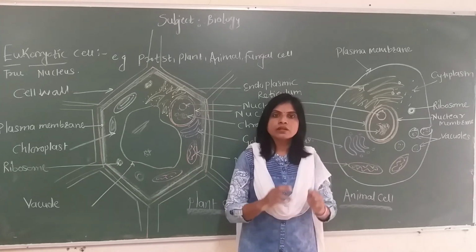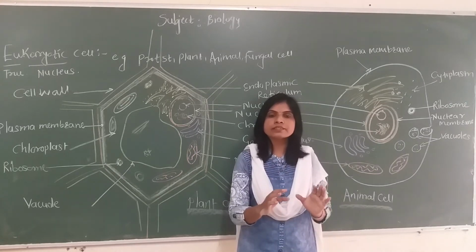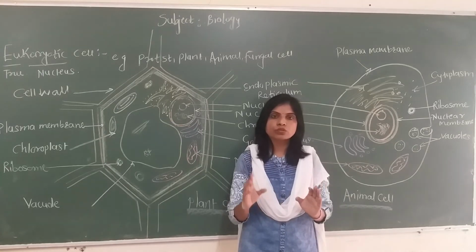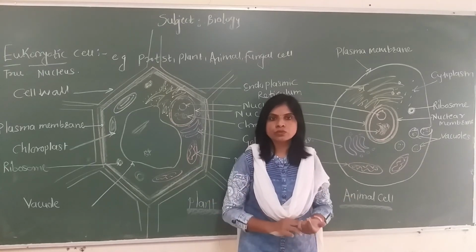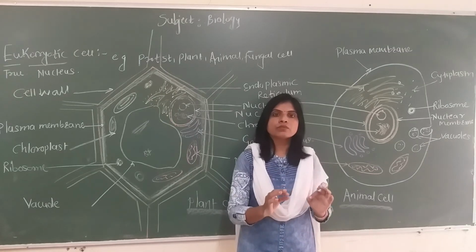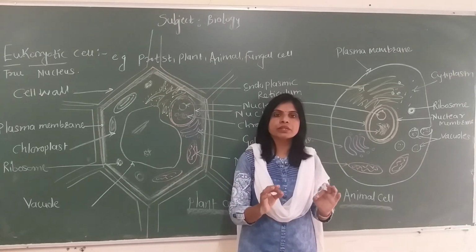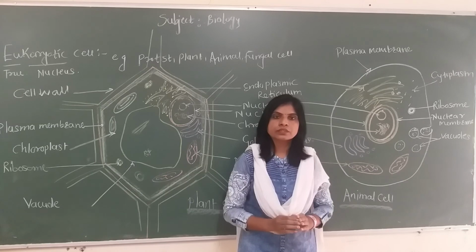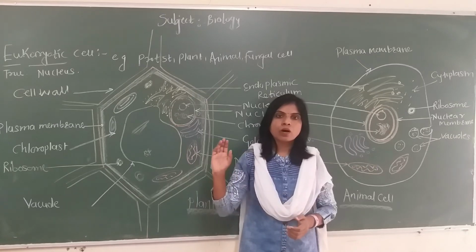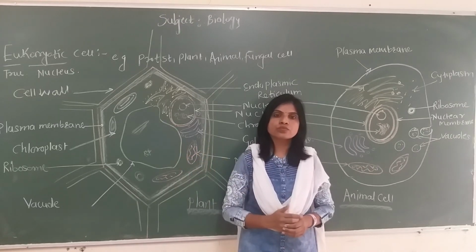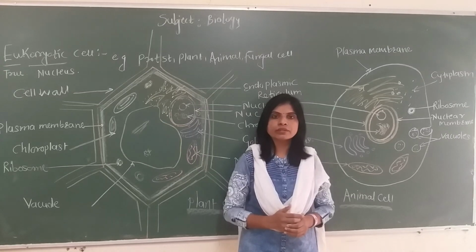In this manner, plant and animal eukaryotic cells have some similarities and some differences. Both have the common feature that they always have a definite membrane bound nucleus, which is a feature of all types of eukaryotic cells. All the organelles that we have listed, we will discuss in detail one by one in this chapter.